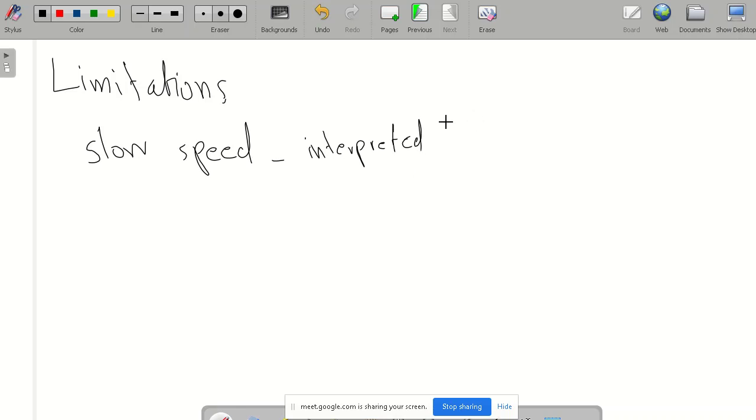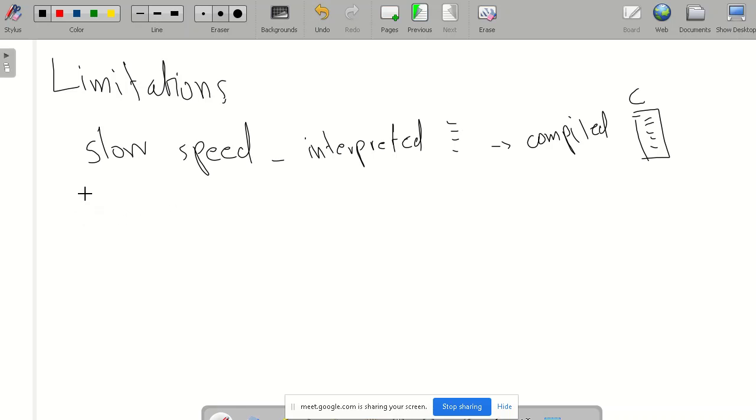It will check our Python program line by line, as compared to compiled programming languages. They will check our whole Python file or whole program. If a C file is there, the C compiler will check the whole program at once. So as compared to other programming languages, it is slow.